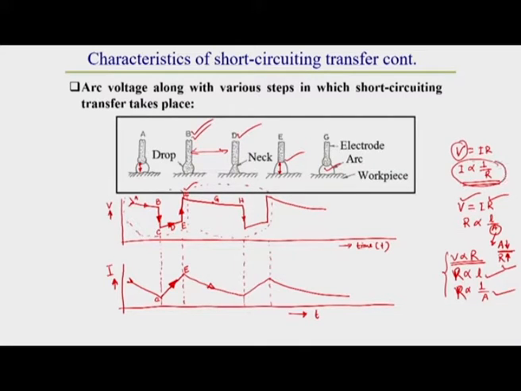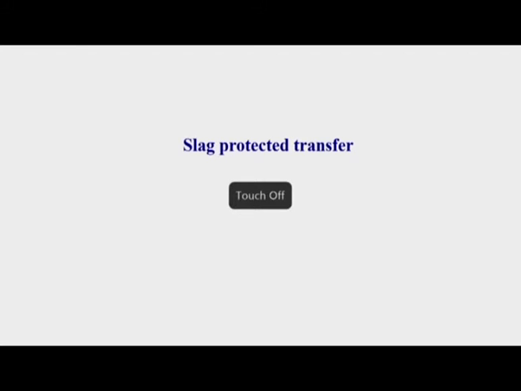So due to this regain of the arc gap, resistance increases. Due to this increase of resistance from E to H, there is a continuous decrease of current. So this is the pattern of current variation during short circuiting type of metal transfer. This is the current variation and this is the voltage variation, characteristic curves with time for short circuiting type of metal transfer. Now we will go for slag protected types of transfer.